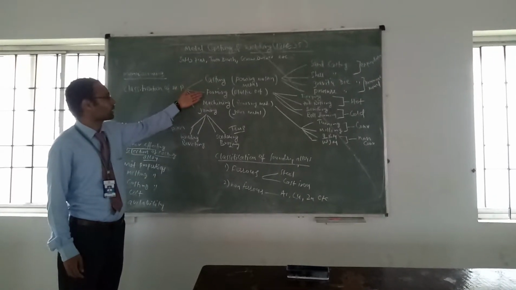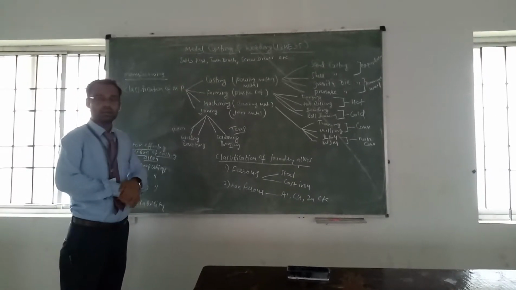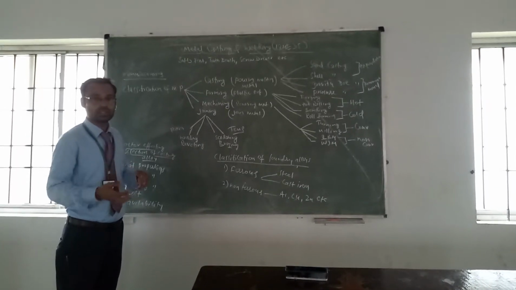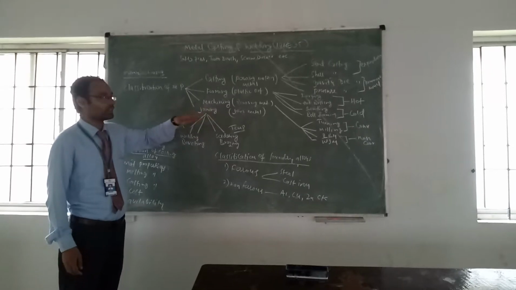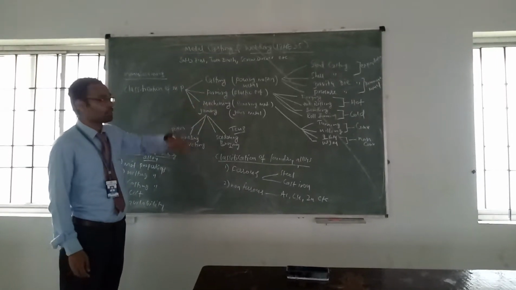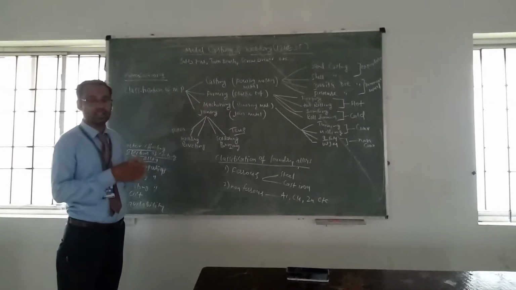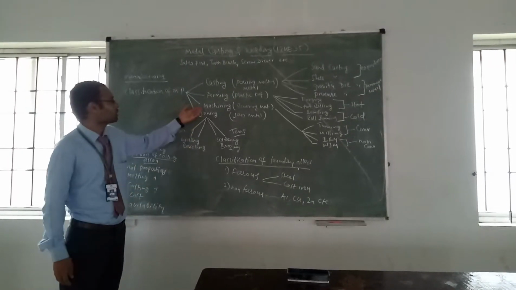Next is forming. Forming is also a manufacturing process in which we heat the given object to plastic deformation, and then after solidifying and cooling you get the object. Such a process is called the forming process. Next is machining. It is also a manufacturing process in which we remove material with the help of tools to get the object. That is called machining.